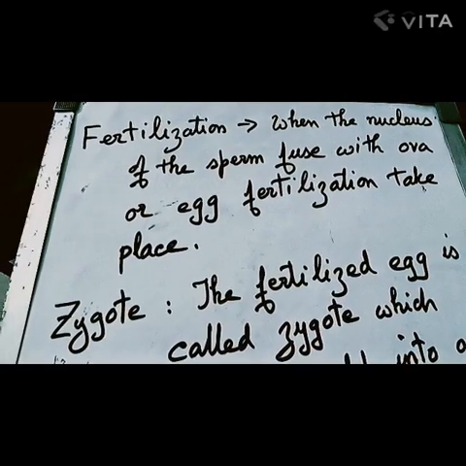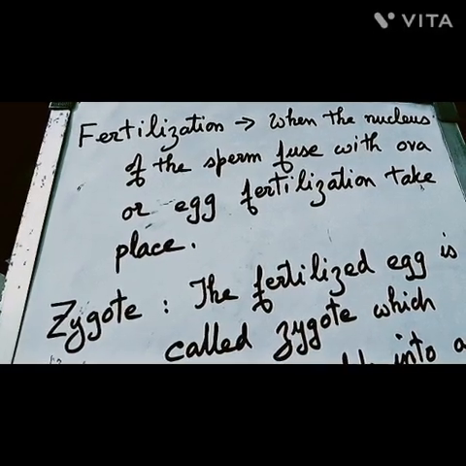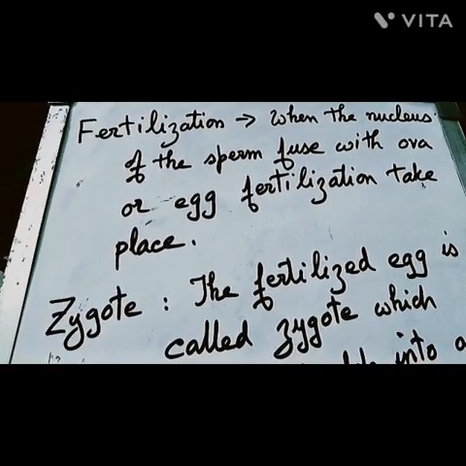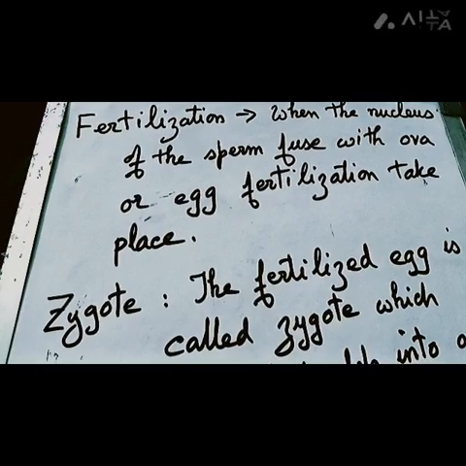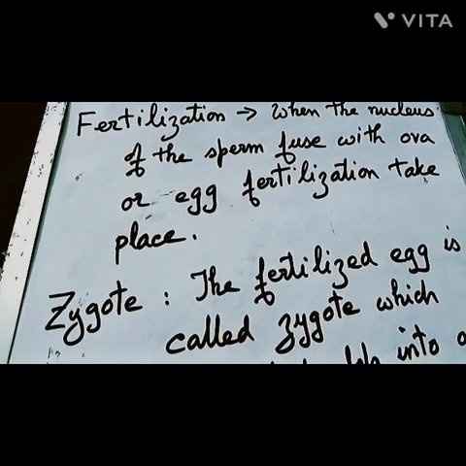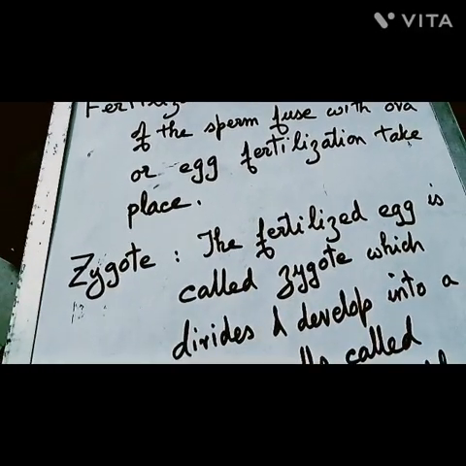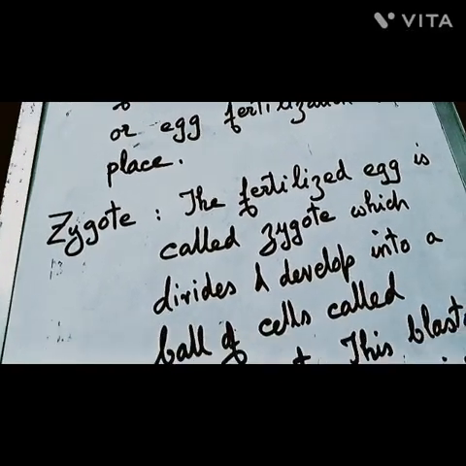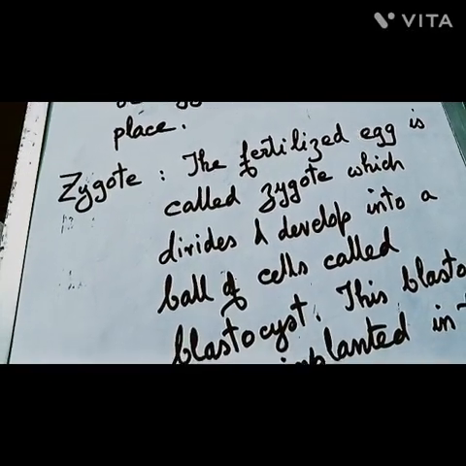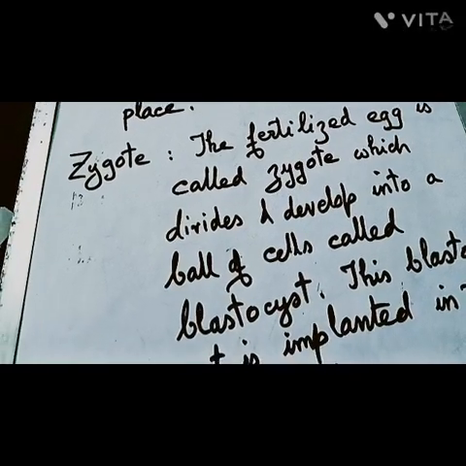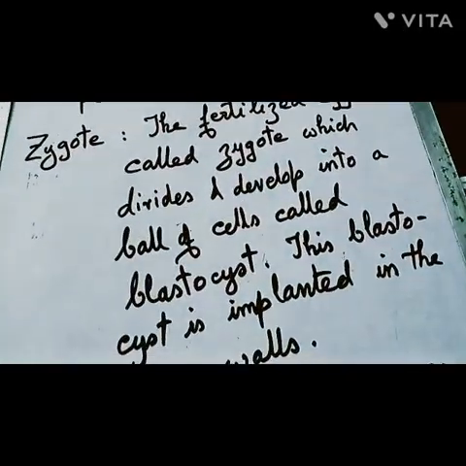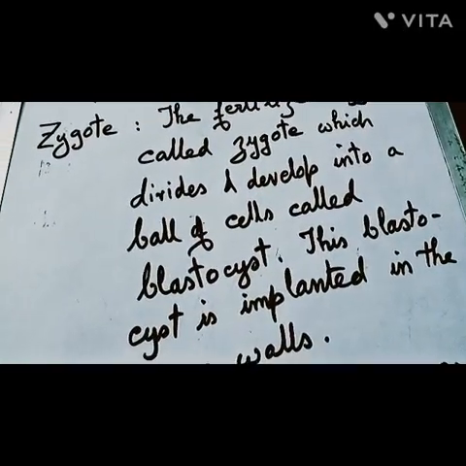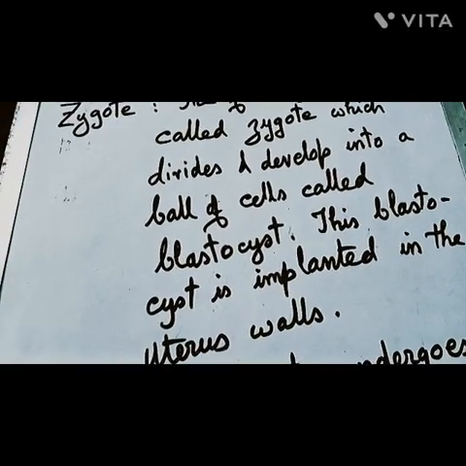So fertilization: when the nucleus of the sperm fuses with the ova or egg, fertilization takes place. This happens in the fallopian tube or oviduct. Next is zygote. The fertilized egg is called the zygote, which divides and develops into a ball of cells called blastocyst. This blastocyst is implanted in the uterus wall.